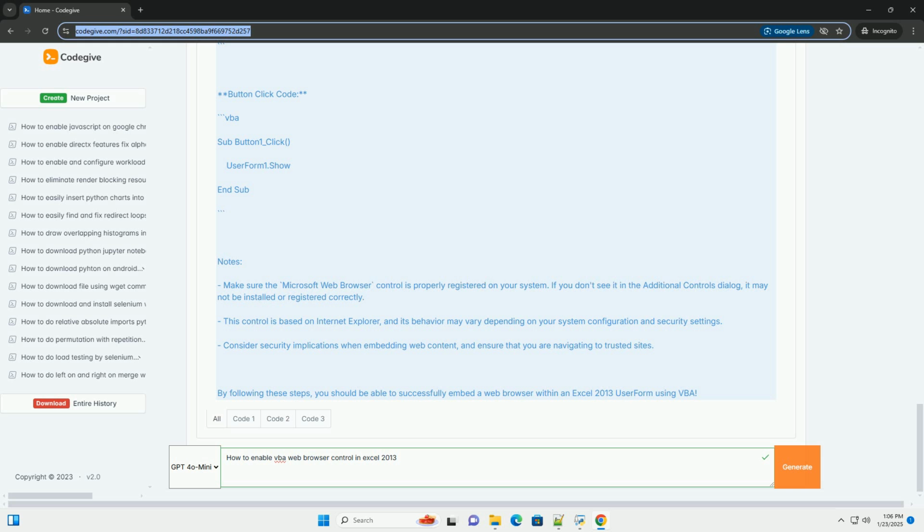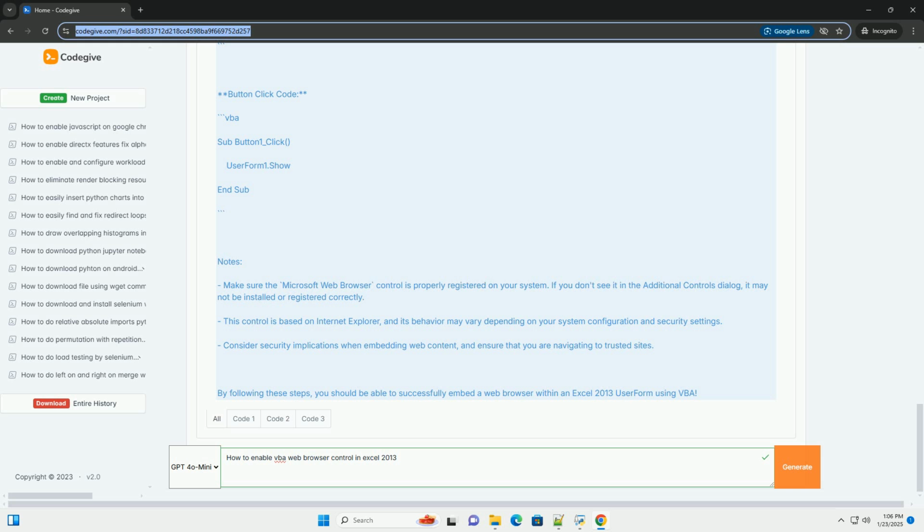Complete VBA code example. Here is a complete example of the code you might have in your user form and the button click event. User form code. Button click code.